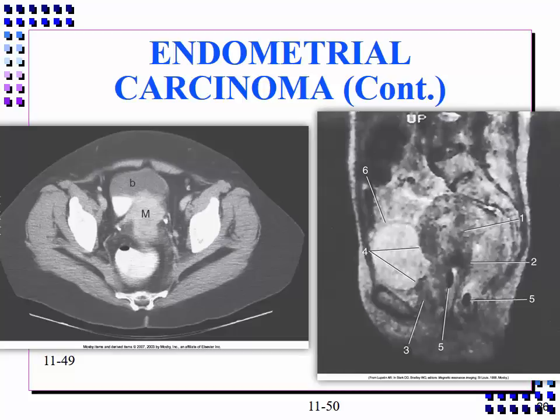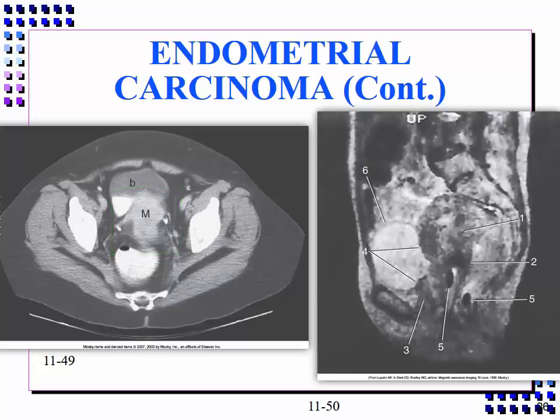This CT scan shows a mass obliterating the fat planes between the bladder and the uterus. Urine within the bladder outlines thickening of the posterior bladder wall. Nodular extension into the ischiorectal fossa indicates local extension of the tumor.